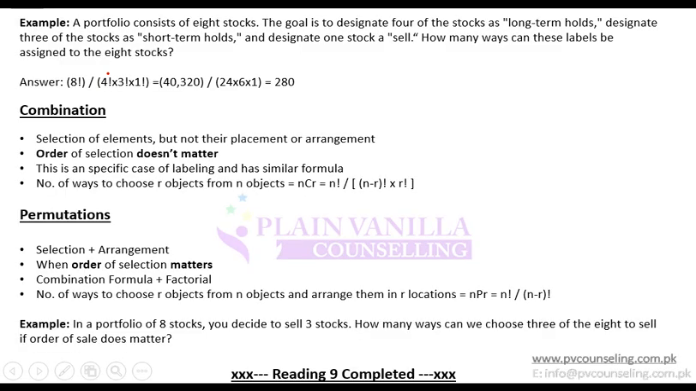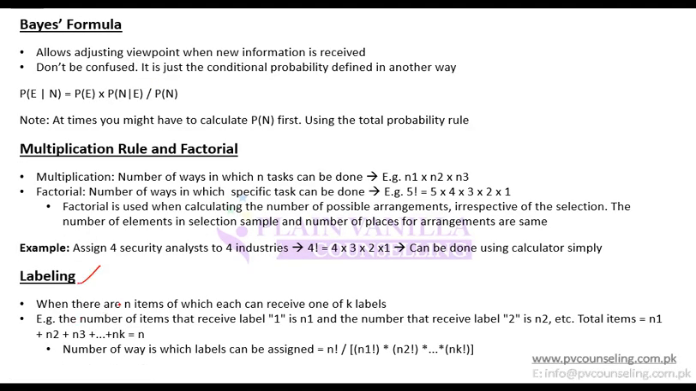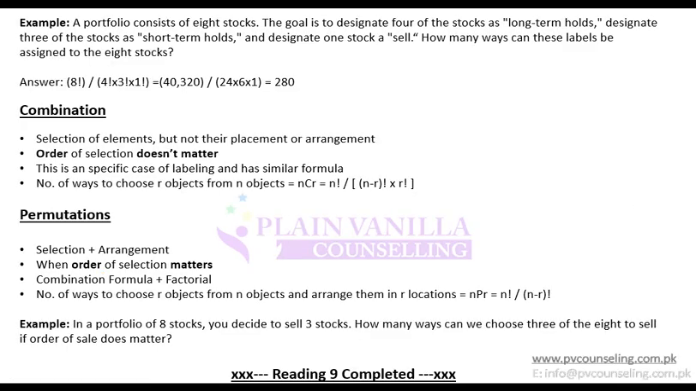Apart from combination and permutation, there is another basic concept, not as technical as this one, which is labeling. Labeling is when you are assigning labels to different stocks or different variables or assets. So let's say I tell you that a portfolio consists of 8 stocks. The goal is to designate 4 stocks as long term, that is give this label to 4. Designate 3 as short term, give this label to 3, and designate 1 as sell, that is give this label to 1. So how do you decide the number of ways?